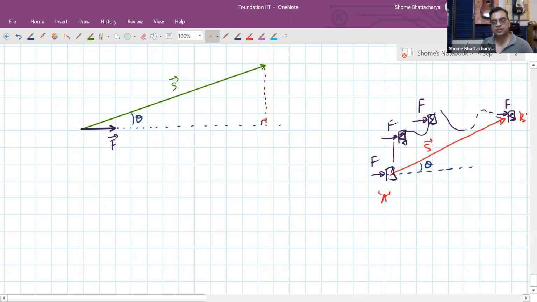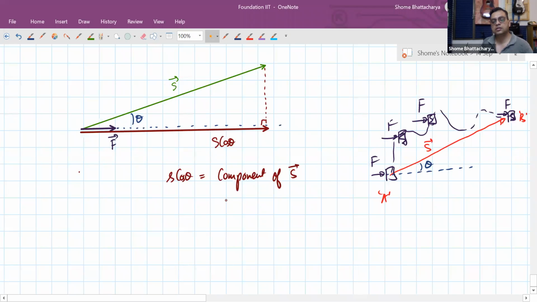So if we drop a perpendicular here, then this quantity, as you can see in the diagram, becomes S cos theta. So this S cos theta is the component of the displacement along the direction of the force F.